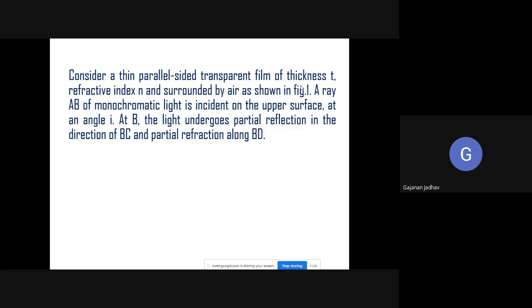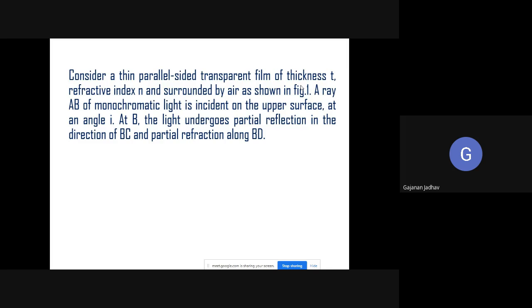Actually, this part we did in the last lecture, but I felt that I need to explain it again so that you will understand it. So we have considered a thin parallel-sided transparent film of thickness T, having refractive index N, and surrounded by air. A ray AB of monochromatic light is allowed to fall on the upper surface at point B at an angle I.